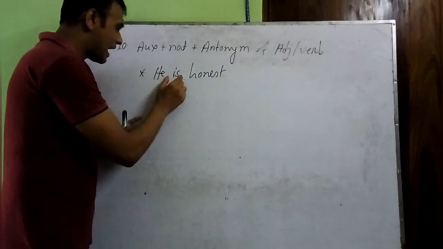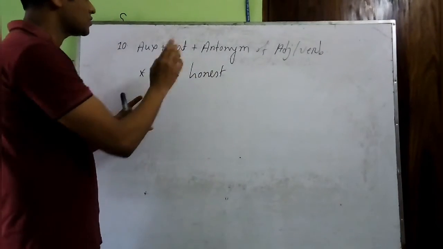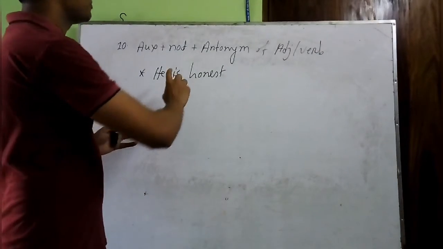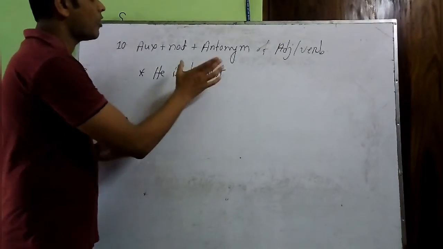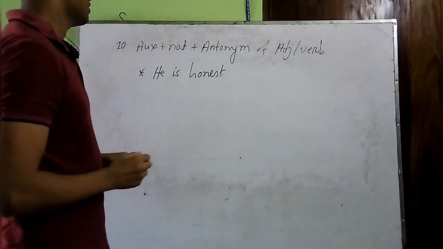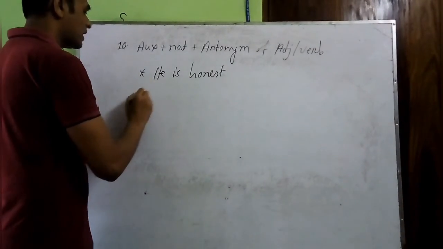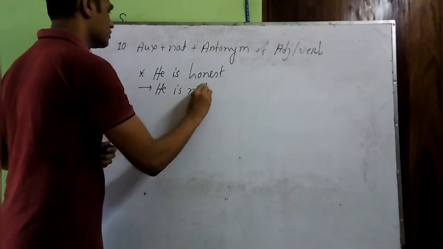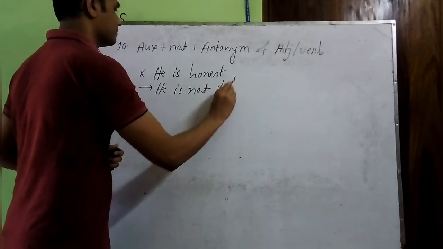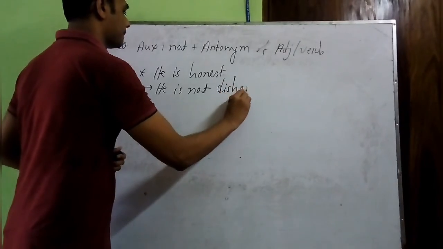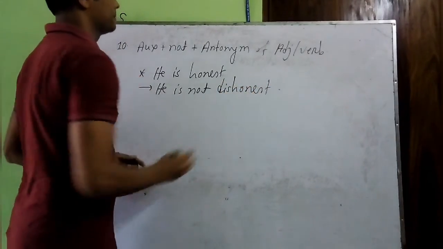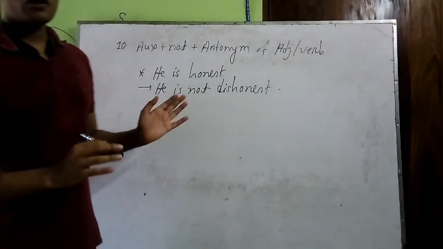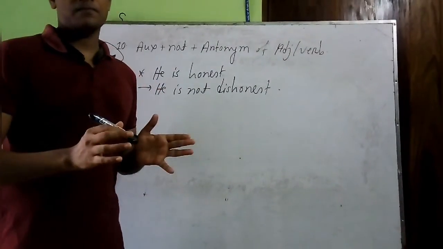That is, we should add not with our auxiliary verb, and we should put the antonym form of the adjective or verb of the sentence. So here the answer will be, he is not dishonest. So that's all about affirmative to negative.